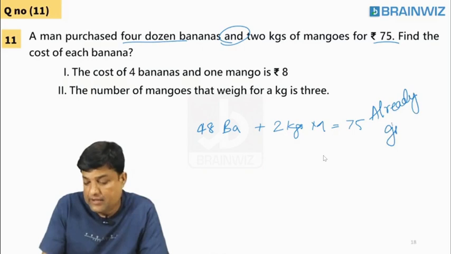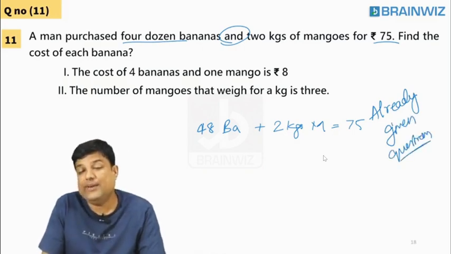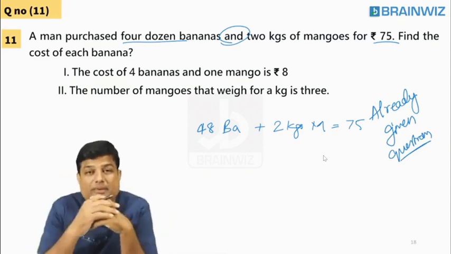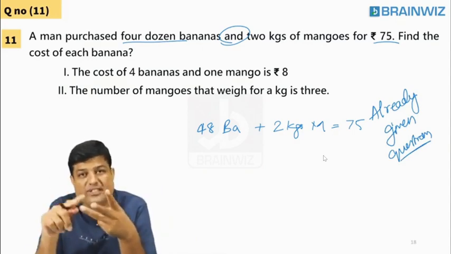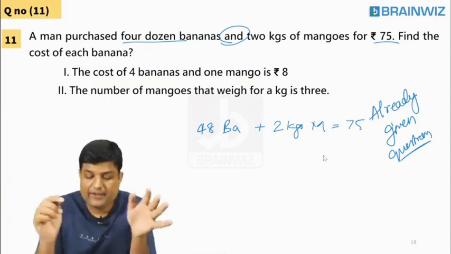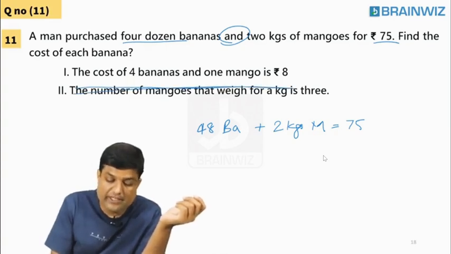Already given in the question only. It's not the one which is given to you in statement 1, statement 2. Already one equation is given to you: 48 bananas plus 2 kgs of mangoes is 75 rupees, already given. Okay? Fine. Chaliye. Good. So now, I'm not using the second statement, students.